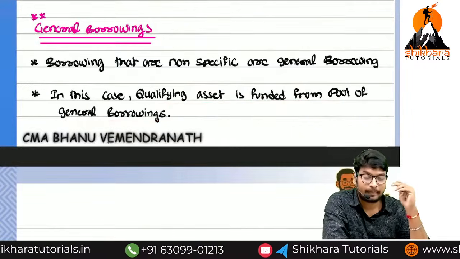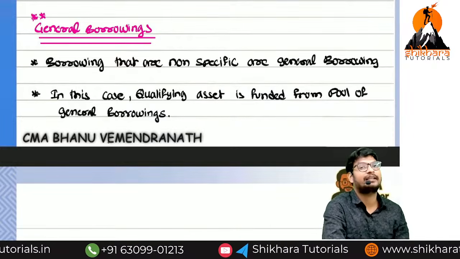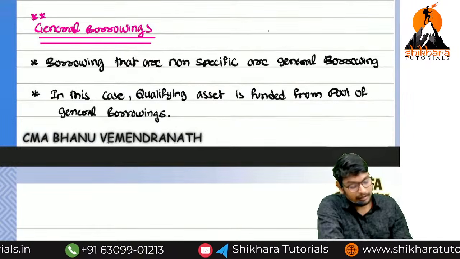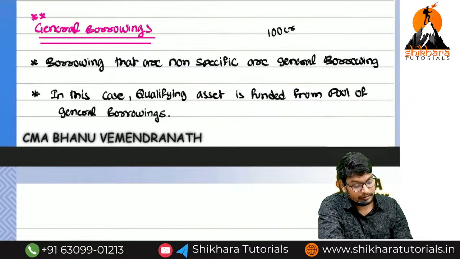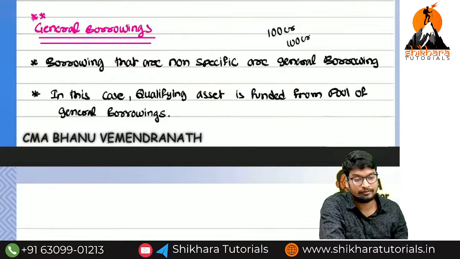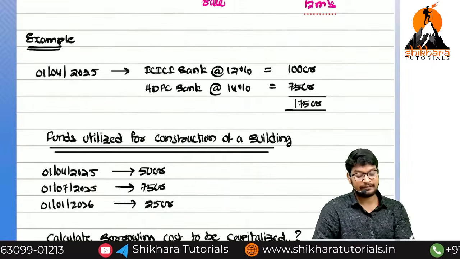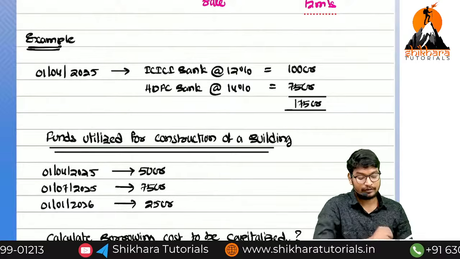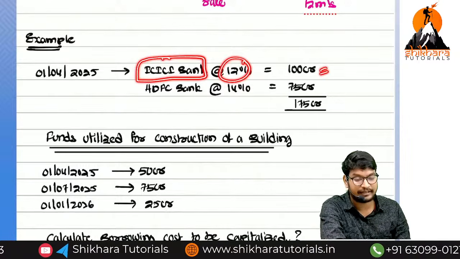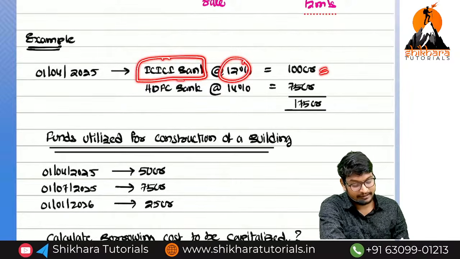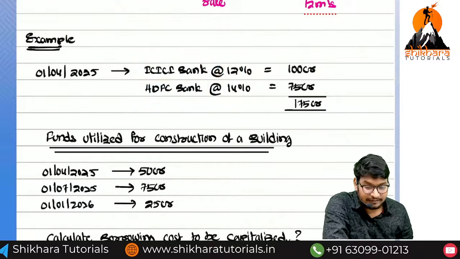Generally there is no particular purpose of taking the loan. For example, I have taken a loan of 100 crores and another loan of 100 crores. So you will get to know here. We are having two types of loans. One is the ICICI bank loan at the rate of 12%. How much amount we have taken? 100 crores. And there is an HDFC bank loan at the rate of 14%. How much? 75 crores.